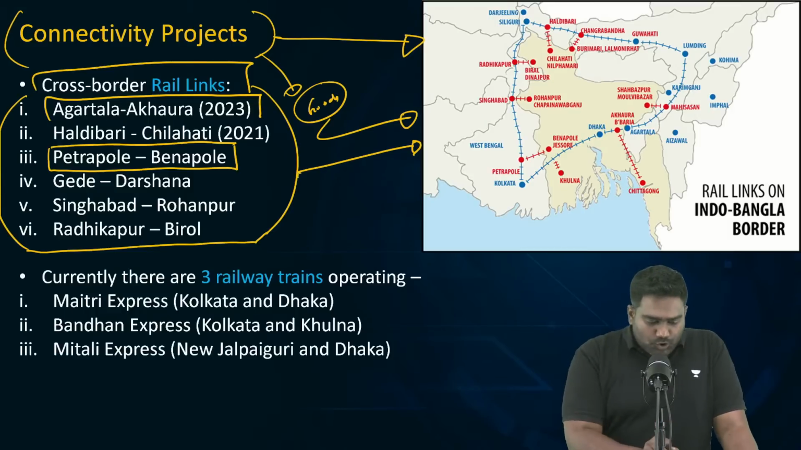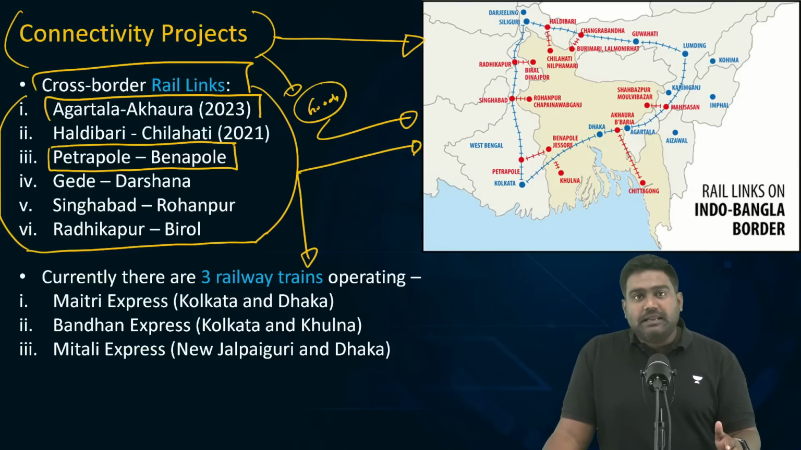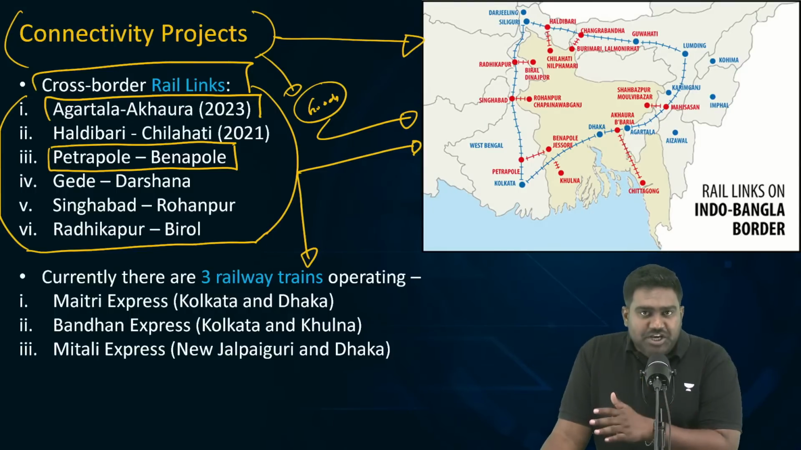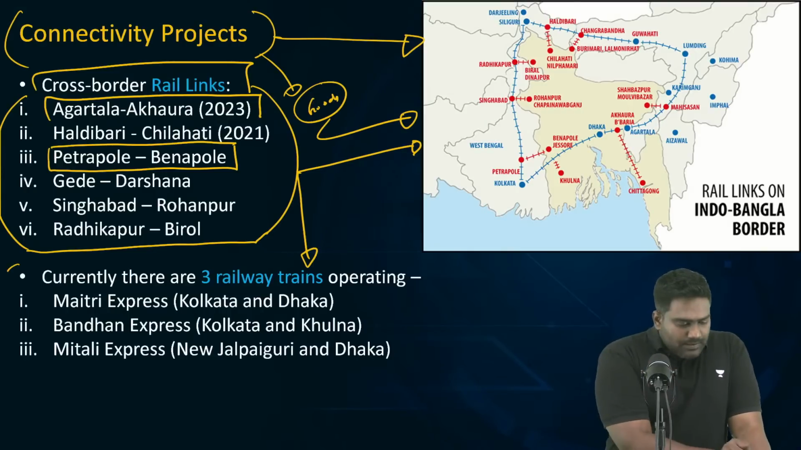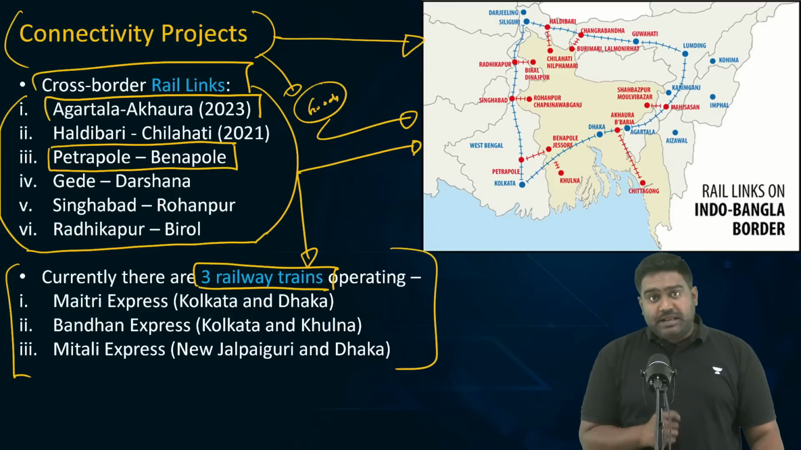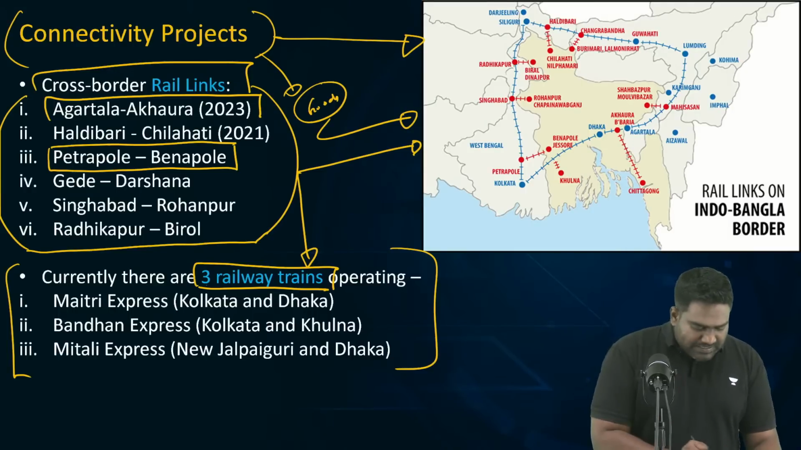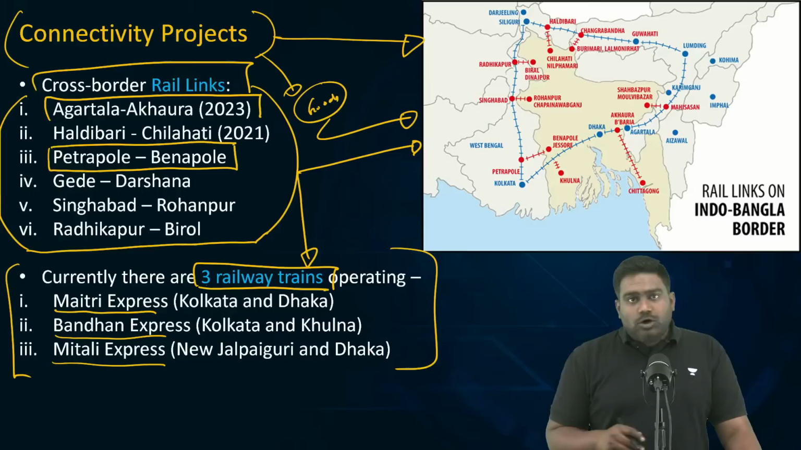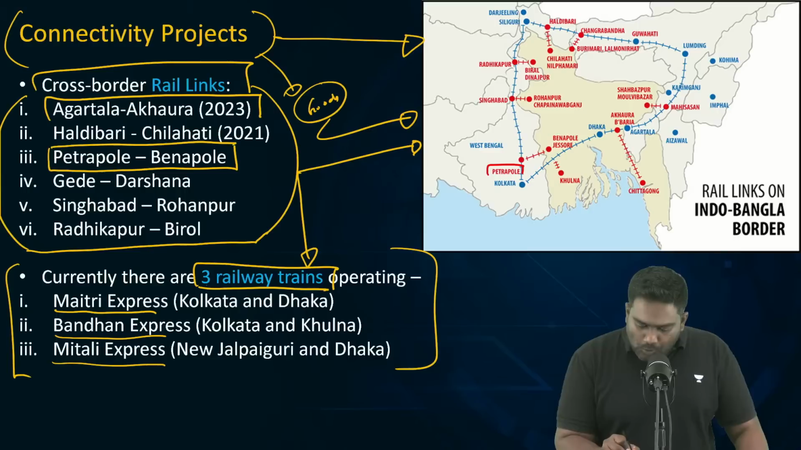That is why you should be aware of these important cross-border projects. These rail projects in particular were being used to transport Bangladeshi exports to India, which would further be re-exported to other countries. Then please note down the names of the three trains operating between India and Bangladesh: the Maitri Express, Bandhan Express, and Mitali Express. All three are very popular. They're frequently mentioned in the news as well.